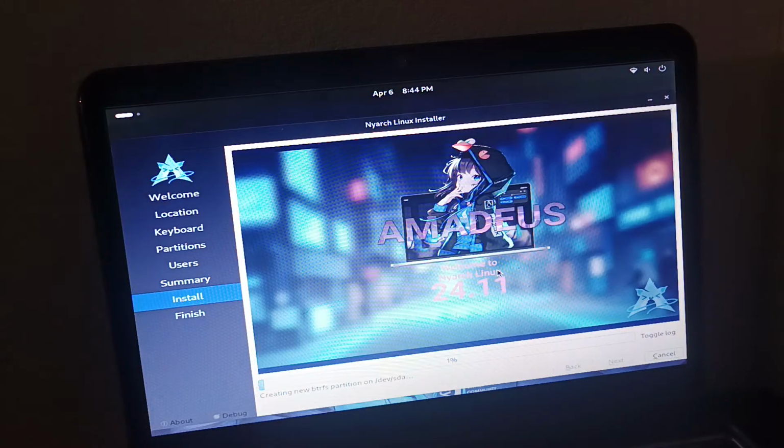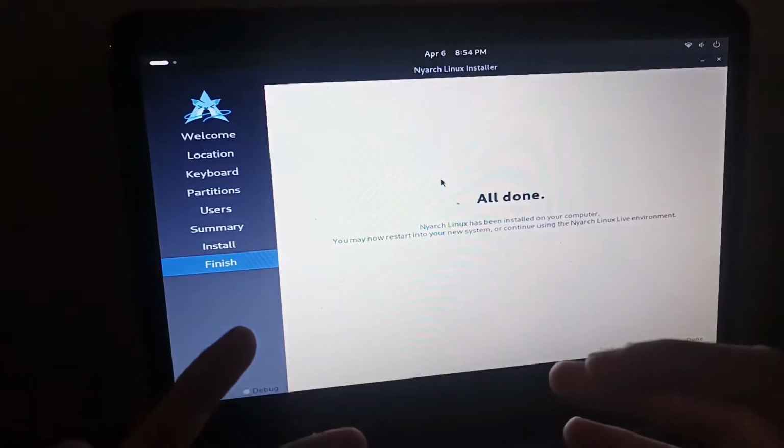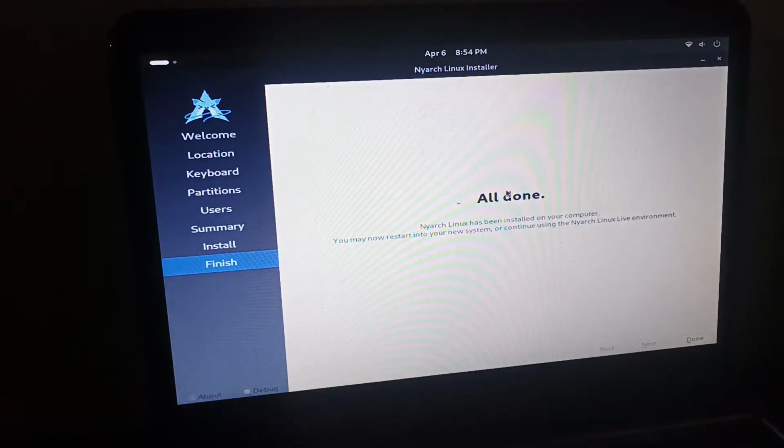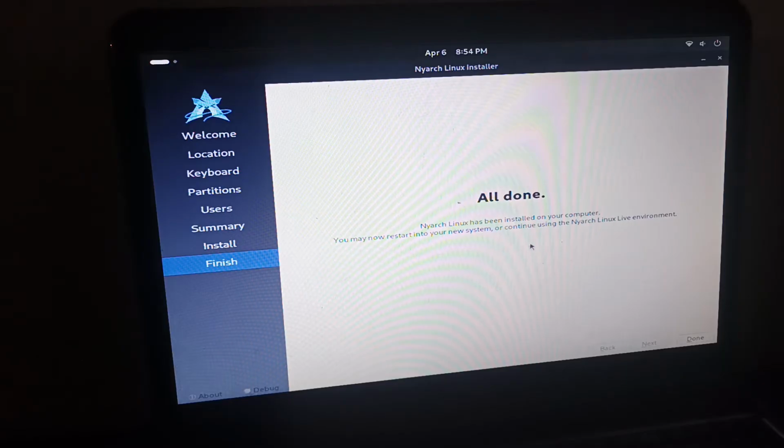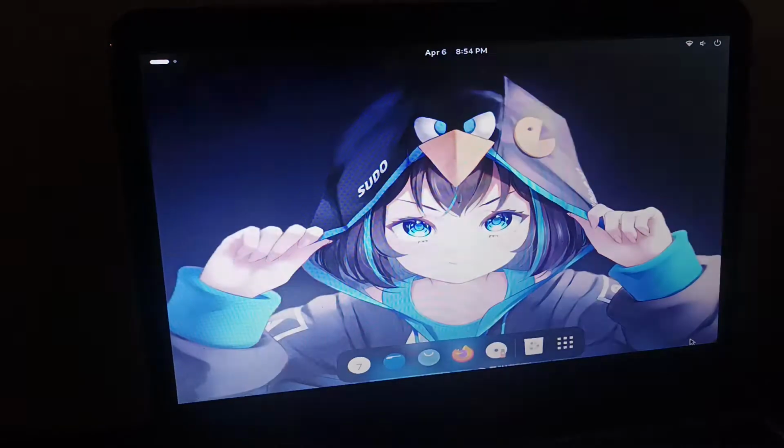And it's done. Welcome to Nyarch Linux, Amadeus. And yet it's the same anime girl there. Okay, I'll let it sit for a bit and catch you with the updates when it's finished installing. Right, everyone, so it installed just fine, all done. Nyarch has been installed on your computer. You may restart into your new system and continue to use the Nyarch live environment. I will just click done.